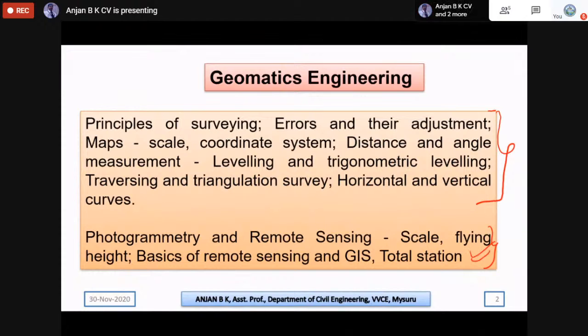We will be focusing more on the first part, surveying. For the past 6-7 years, the questions that appeared in GATE have carried 4 to 6 marks.